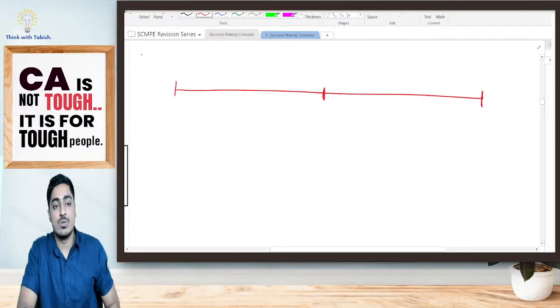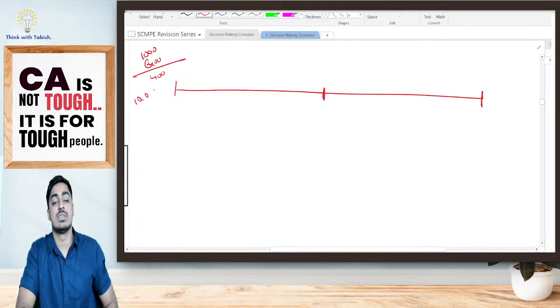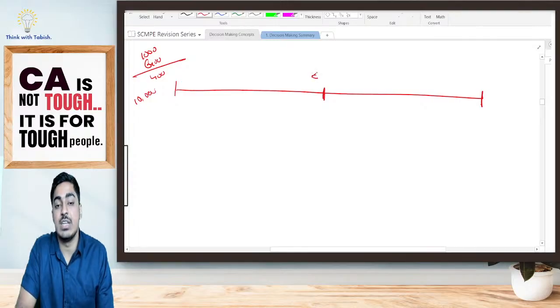Every shirt I am selling at 1000 rupees. Variable cost is 600. Contribution is 400. I have a fixed cost of 10,000 rupees. So 25 shirts, that is 25,000 rupees, is my break-even point.